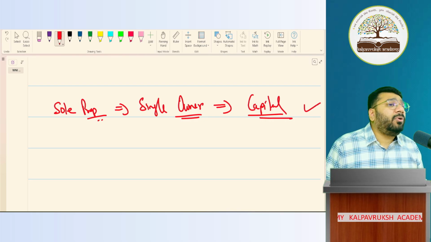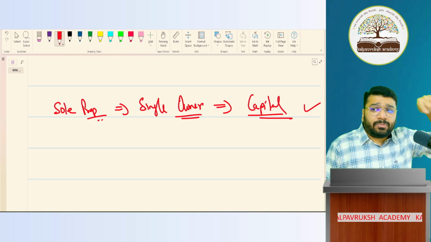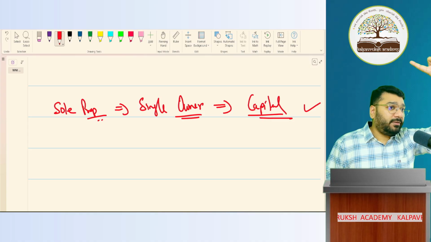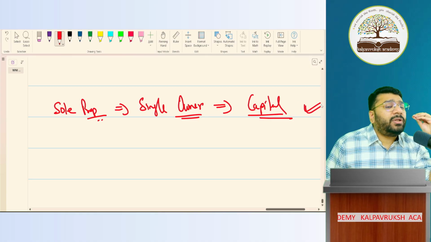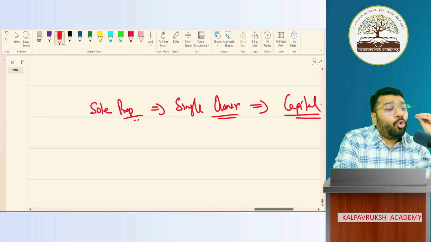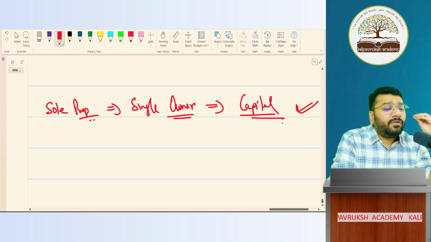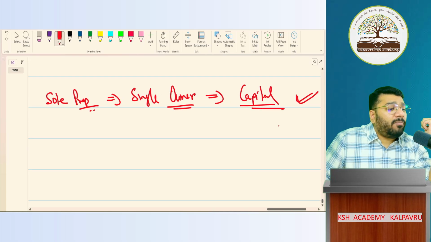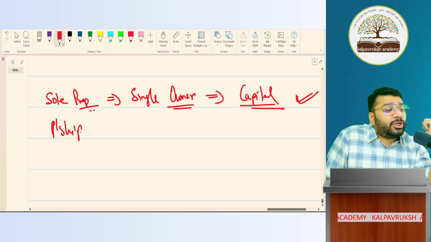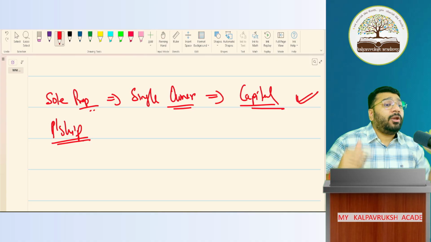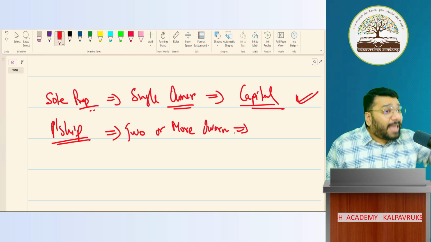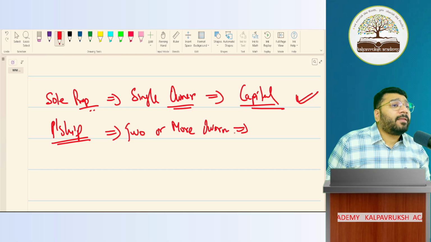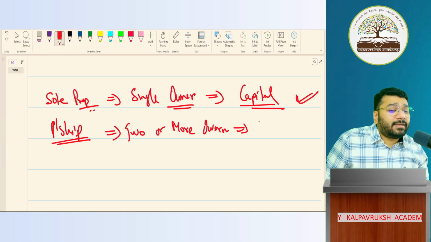But there are a lot of drawbacks to the sole proprietorship business, which I'll discuss in depth when I do partnership with you in the 12th standard. Now, there are some limitations of the sole proprietorship business. To overcome the drawback, you can run the business in the form of partnership. Partnership is the second form or body through which you can operate, where there are two or more owners.